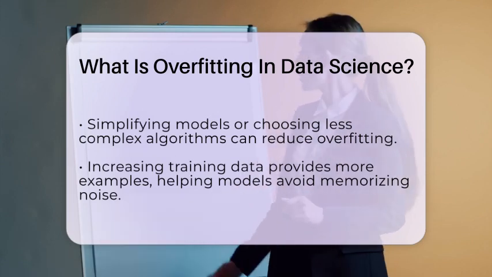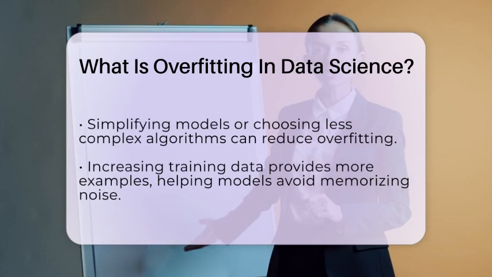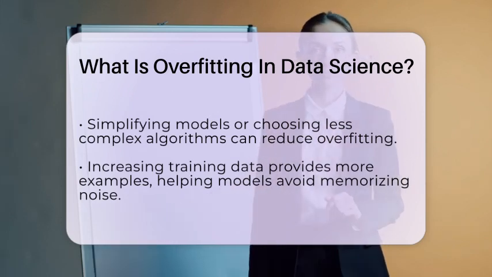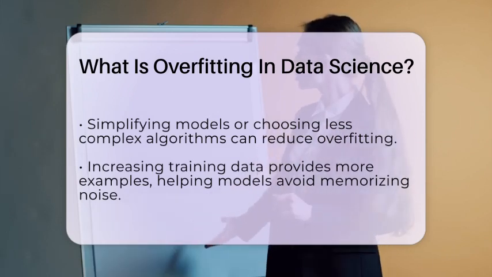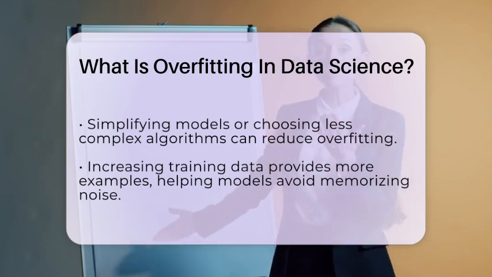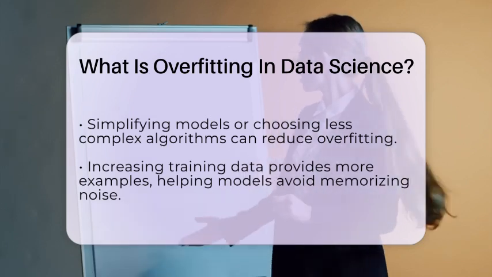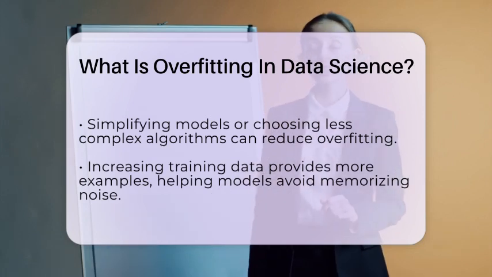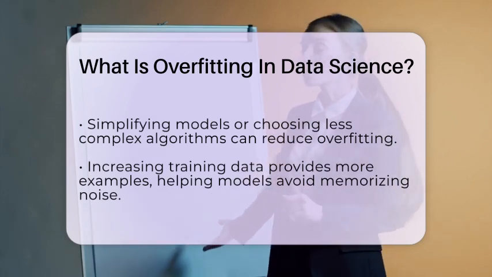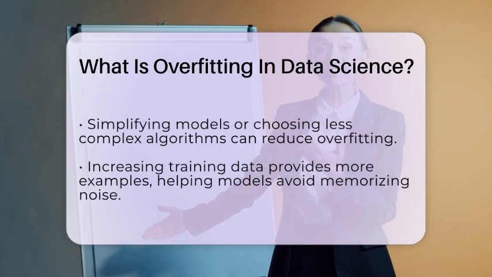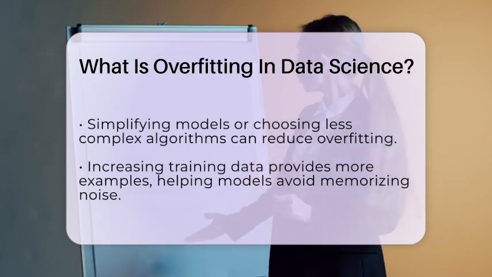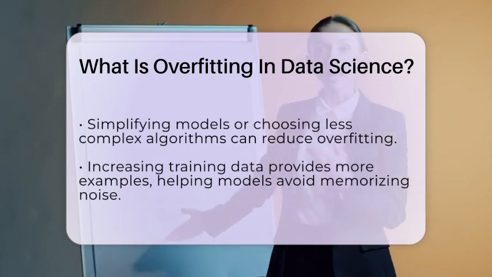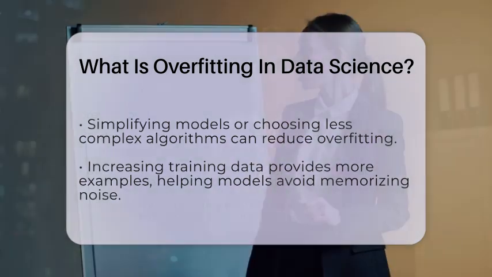Increasing the amount of training data gives the model more examples to learn from, making it less likely to memorize noise. Regularization methods add penalties to complex models, discouraging overfitting. Early stopping during training halts the process before the model starts to memorize noise. Techniques like dropout in neural networks randomly turn off parts of the network during training, making the model less reliant